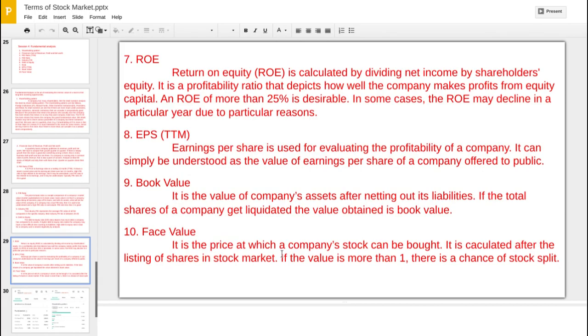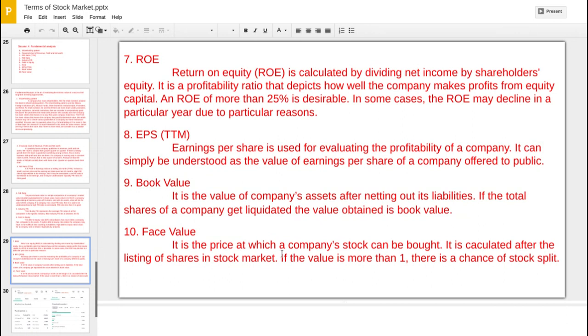Coming to the face value. Face value is the price at which a company stock can be bought. Suppose the face value of a stock is 5. That means the price of the stock should be 5.